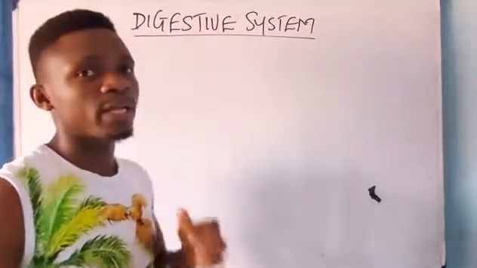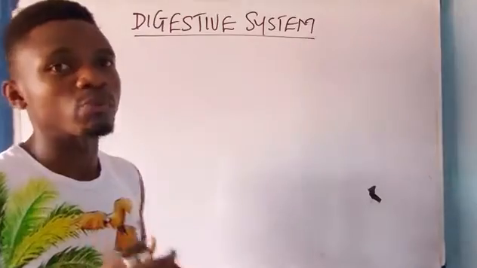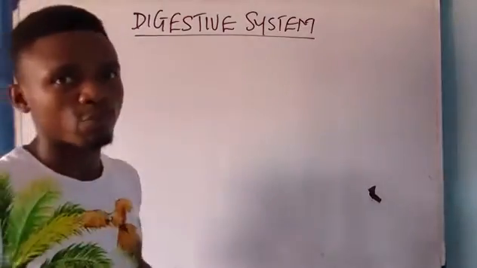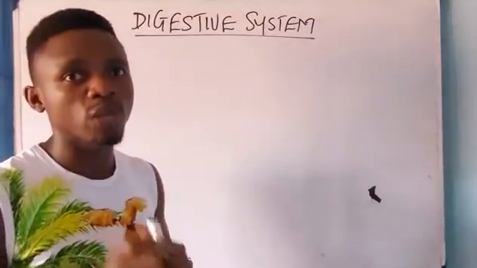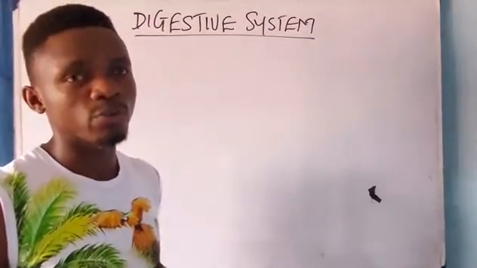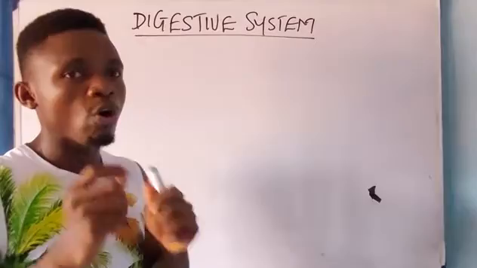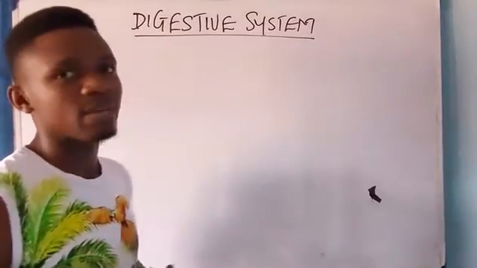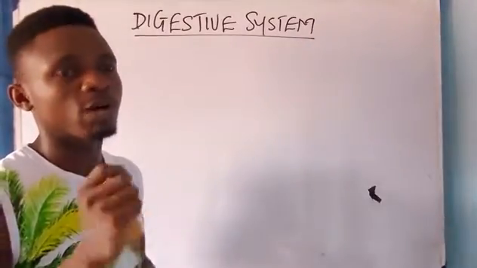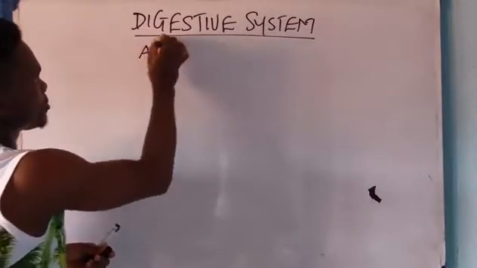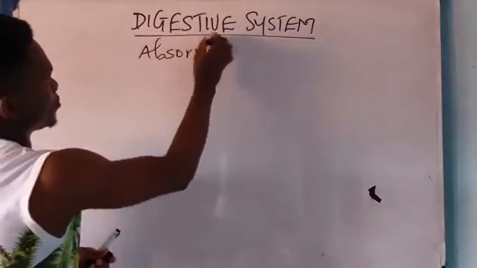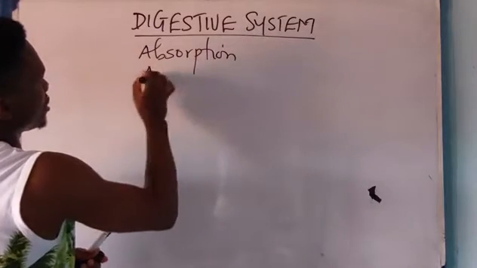The process whereby larger food molecules are broken down into simpler forms. It is the process whereby larger food molecules are broken down into simpler particles or into simpler forms under the influence of enzymes and hormones, for absorption and assimilation. Now, I just said two terms, absorption and assimilation.